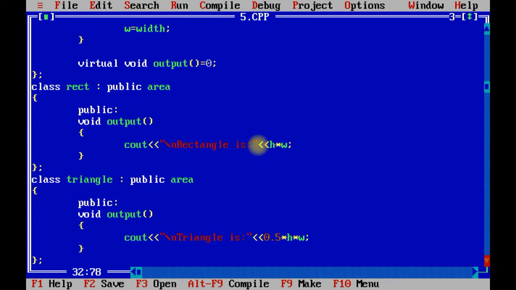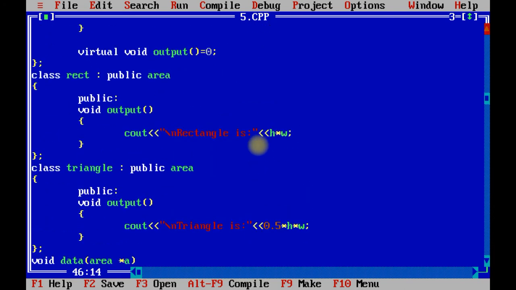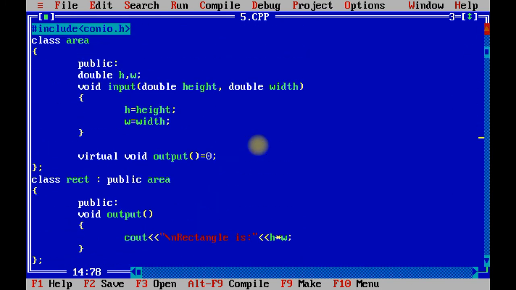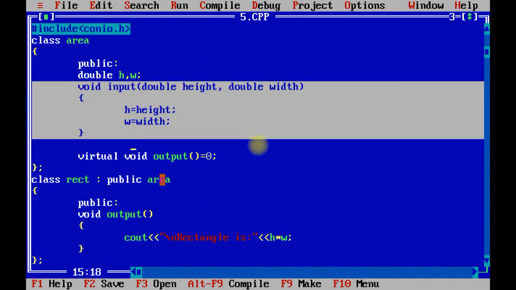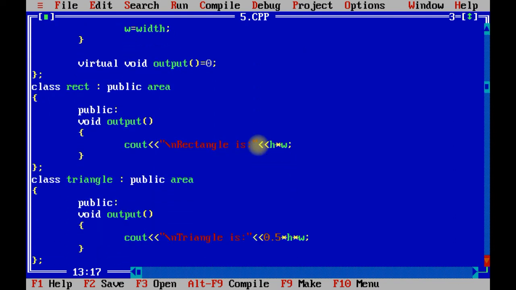But let us understand the program. First of all, you have created an object of the rectangle class. We have called the method r1.input. So it will call the input method from the area class. Over here we have already inherited the area class. So H contains 3.3, W contains 4.5.